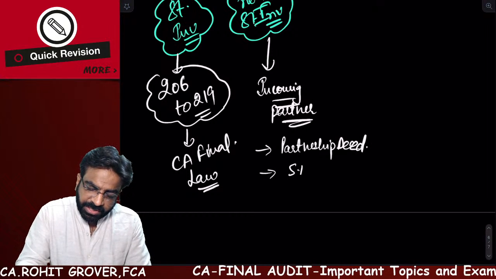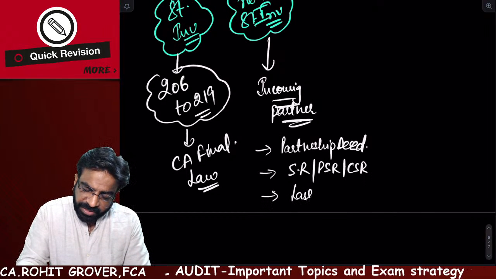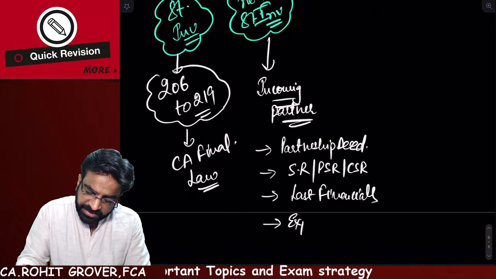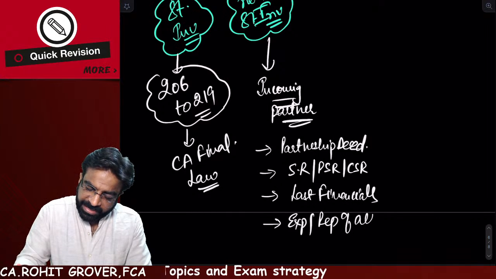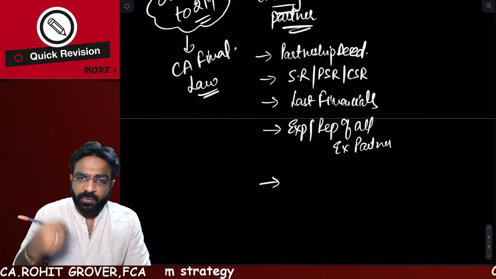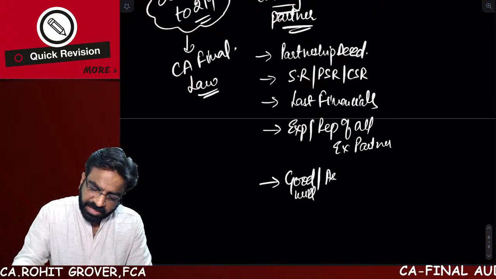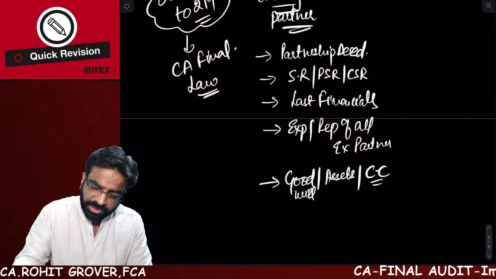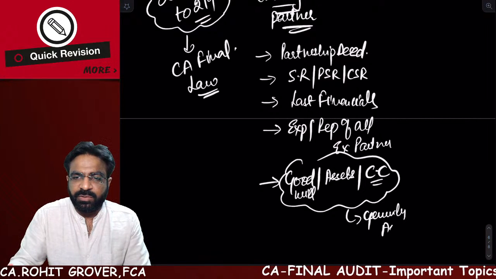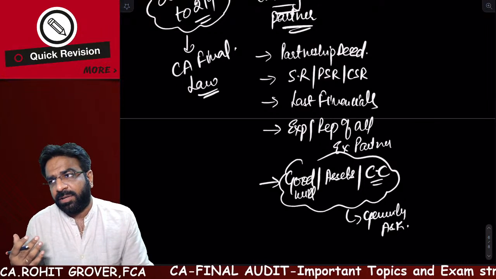Second thing, you will see their sharing ratio, profit sharing ratio, capital sharing ratio. You will see the last financials of the firm. You will also verify the experience and reputation of all the existing partners. Then you will also verify whatever they are asking you to bring, the goodwill, the assets, the capital contribution, whether it is being genuinely asked or not. Looking at the reputation of the firm, is this much what they are asking really required to be paid or not?